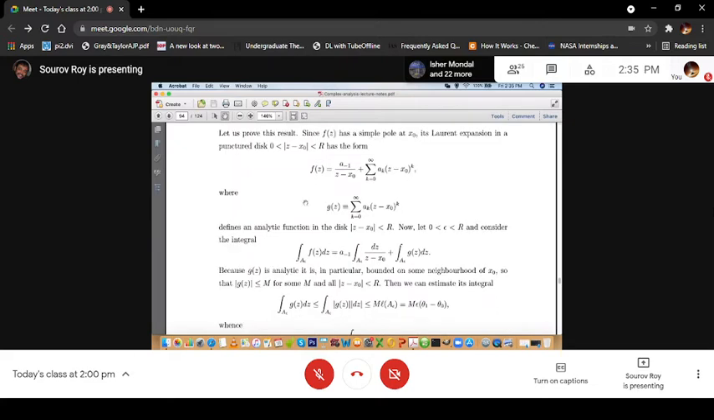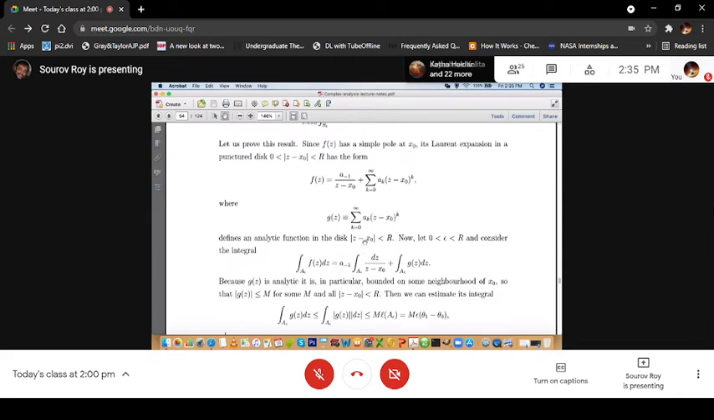So if that is so, then integration along this circular arc A epsilon of f(z) dz will be what? This will be a minus 1 times the integration along the circle of dz by z minus x0 from the first term, and then of course this is an analytic function on the disk mod of z minus x0 less than R. So this is the integration along A epsilon of g(z).